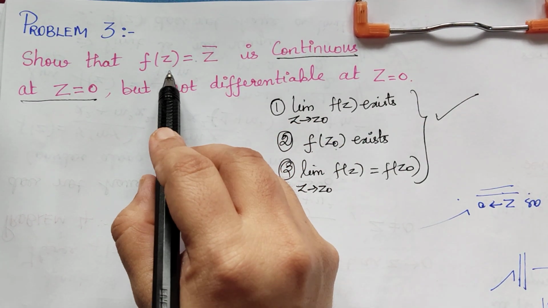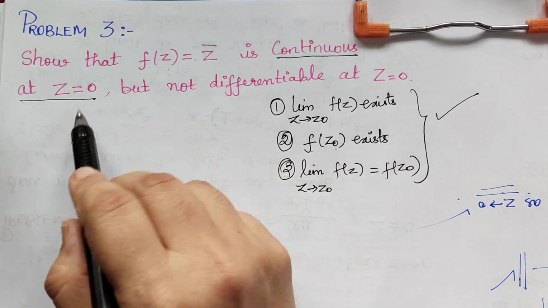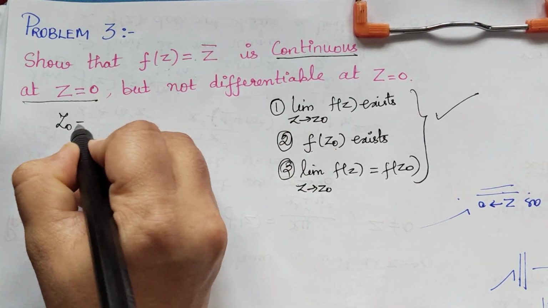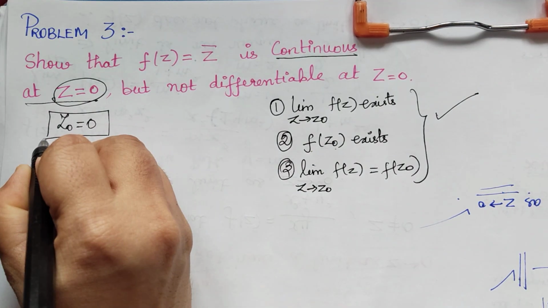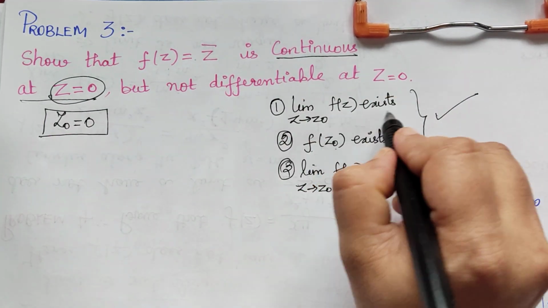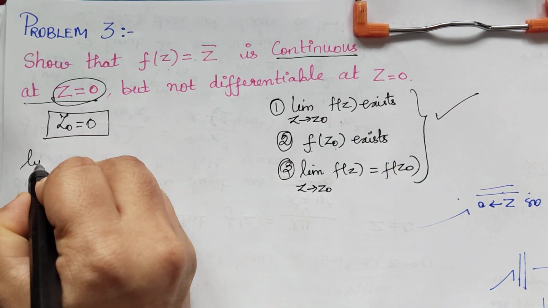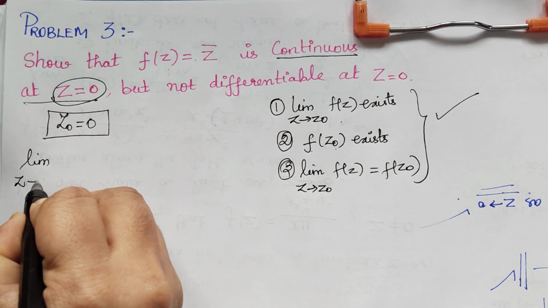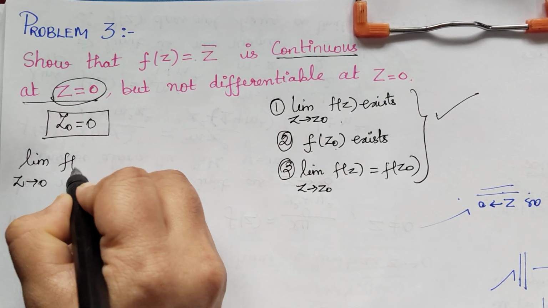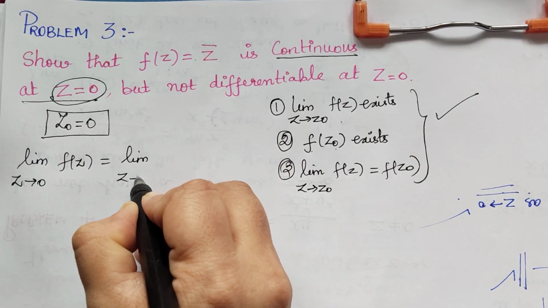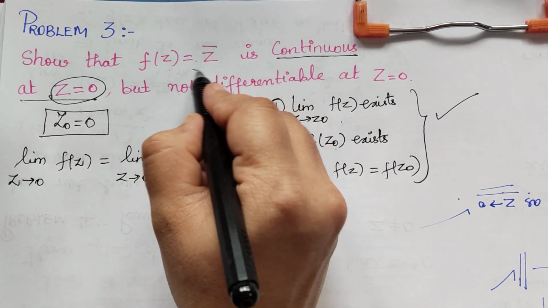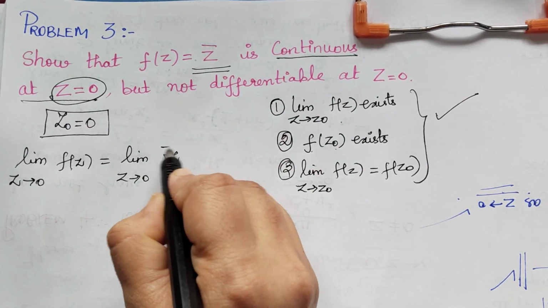that is continuity of this function. So now first we shall see what is z naught. In the question z naught is given to be 0. So the value of z naught is 0. So first we shall check the existence of the limit. So limit z tends to z naught, that is z tends to 0 of f of z is equal to limit z tends to 0 of f of z, which is z bar.